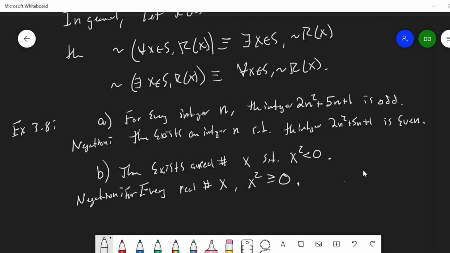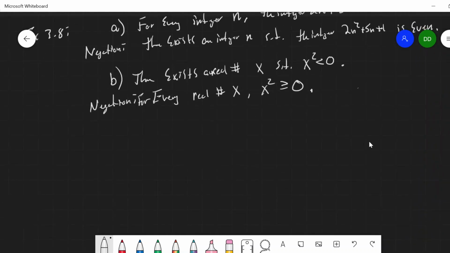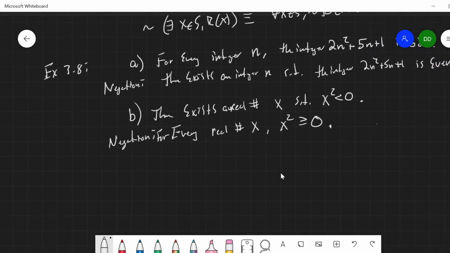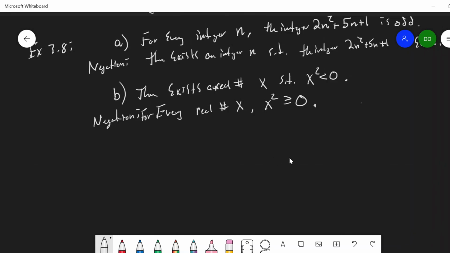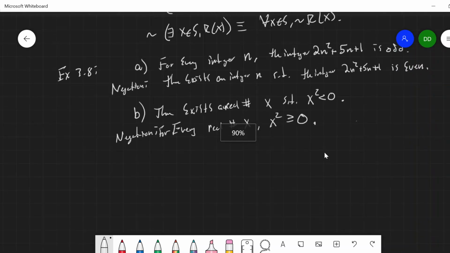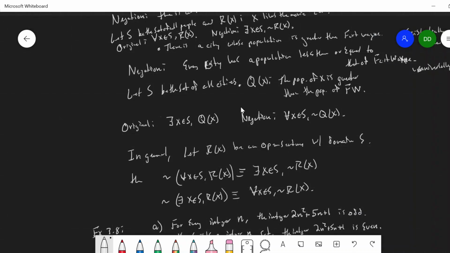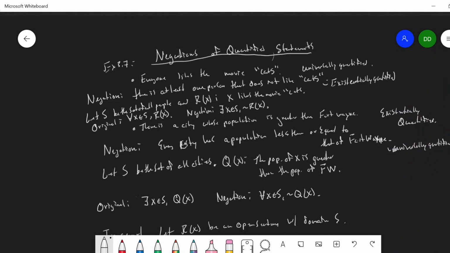So that's the idea. Now, another thing comes along with universally quantified and existentially quantified statements, and that is combining universal and existentially quantified statements. That'll come up in the next video. We can have more than one quantifier on an open sentence, and we get a different sort of statement than either universally quantified or existentially quantified. So again, we'll look at that in the next video. See you there.